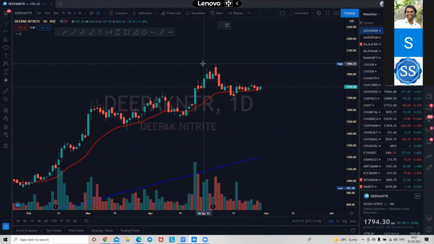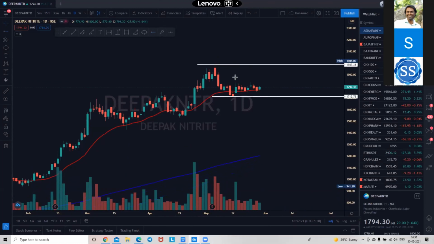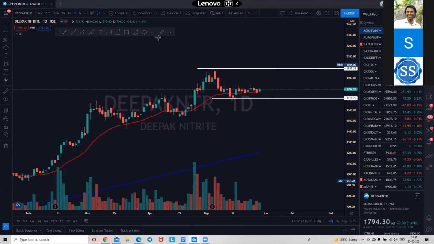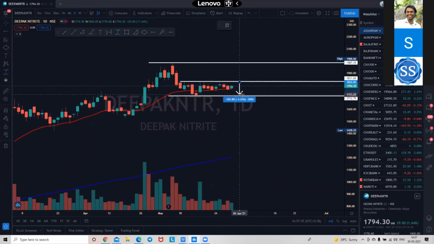So recently, on 30th April, it has made a high, and it has recently made a low on this. So this is the level that we are having, base levels 1 and 2, and it is clearly showing an internal level of resistance that we have. Once it crosses, super. So I kept 1695 as a stop loss, and I'm holding this. Correct.